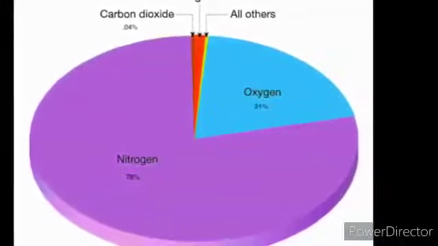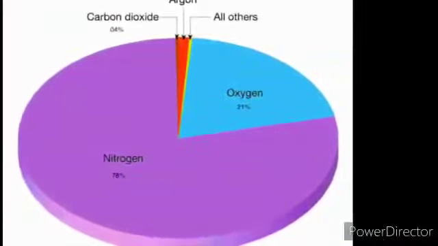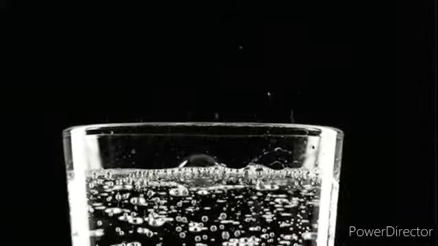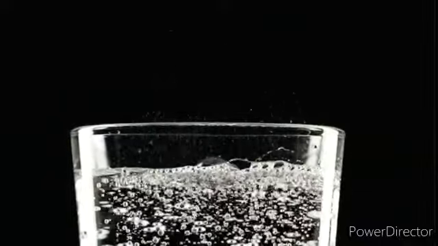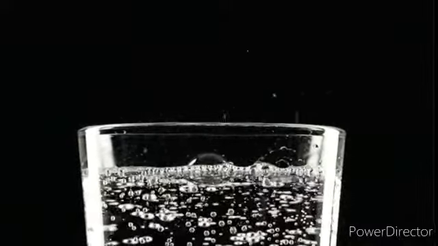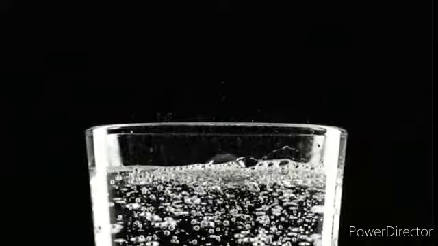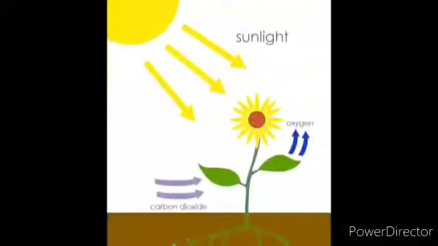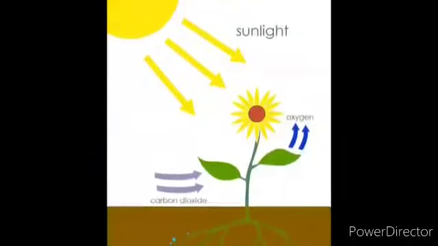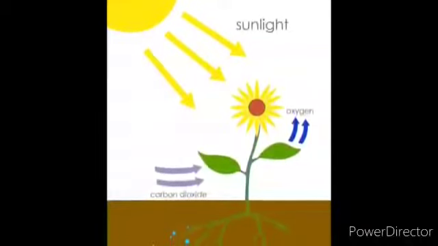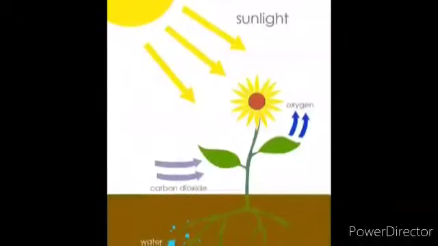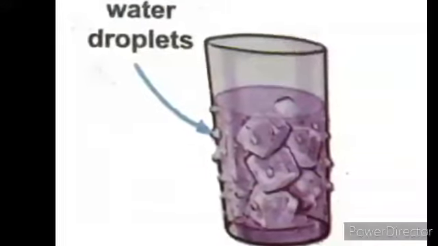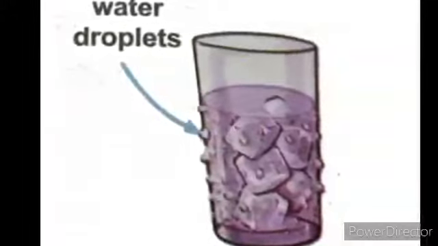You have learned that the gas that fizzes out of soda water is carbon dioxide. This gas is present in small quantities in air too. You have also learned that plants make their food using air and water in the presence of sunlight. When plants make their food, they use the carbon dioxide from the air. You have seen that when you place ice in a glass and it becomes very cold, droplets of water settle on its outside. It means that water too is present in the air in the form of a gas.